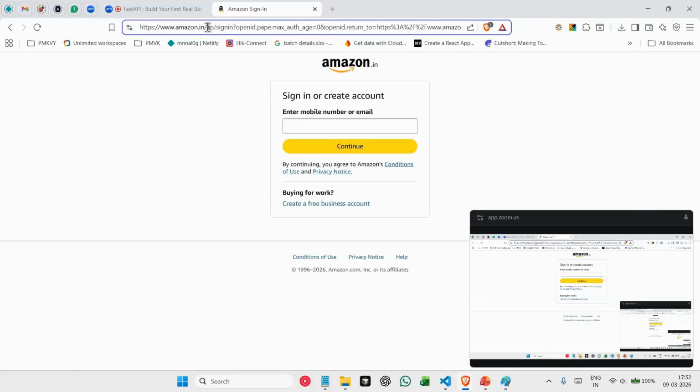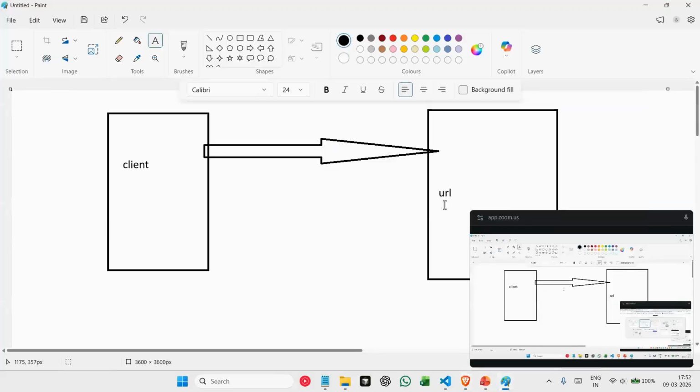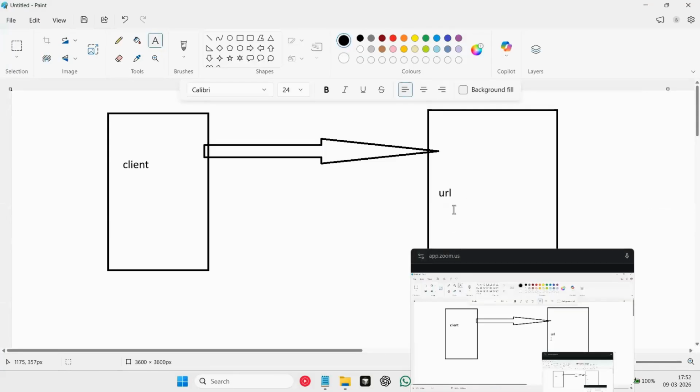On top of it, we have a path here. Now, what do I mean by a path? Whatever pages or features you have inside your backend, everything can be accessed using a path. We call them URL paths.